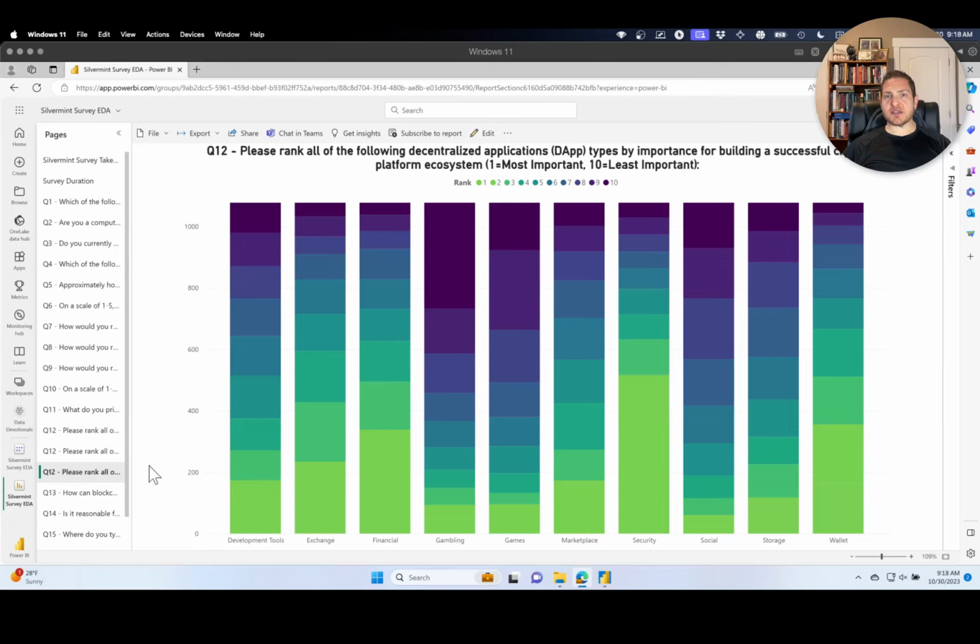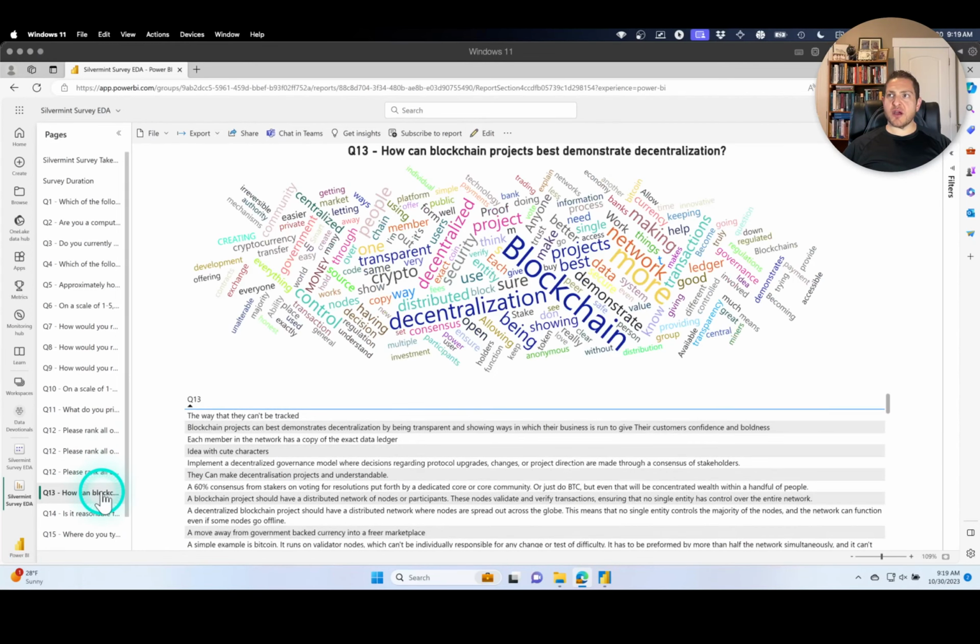So the green is the higher ranks, the dark is the lower ranks. Just like last week in our studio, we still have to deal with unstructured text or open-ended questions. One way to do this in Power BI is to use the word cloud visualization. This is a visualization that you will have to add.